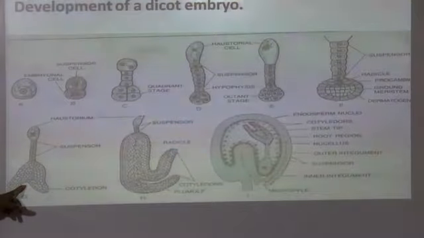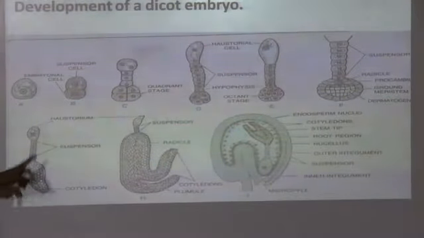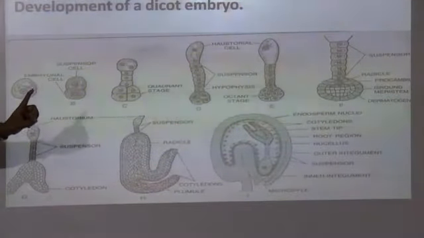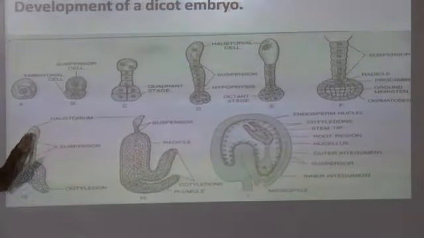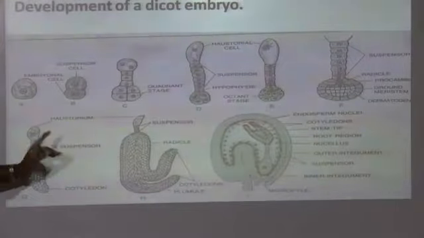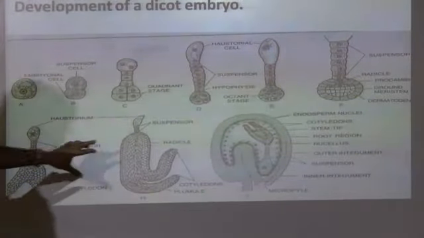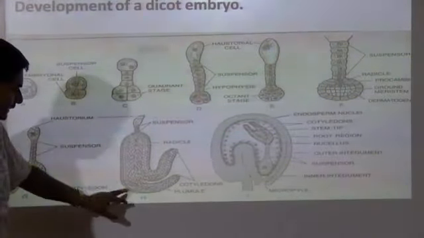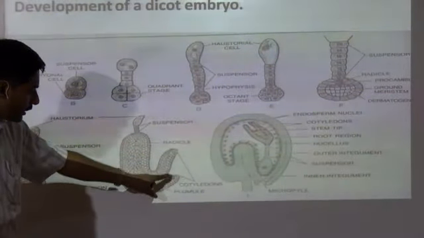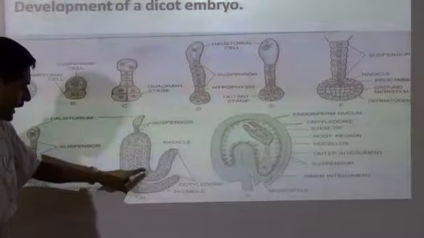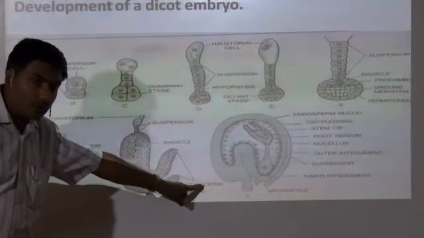The inner mass of the cells, okay, inner mass of this procambium, ground meristem, dermatogen and all, they bifurcate into two. Okay, they divide into two. And when they divide into two, then you will find a peculiar characteristic structure gets formed out here. These two structures that have got formed out here, embryonal axis gets formed, and these two structures you call it as the cotyledon.